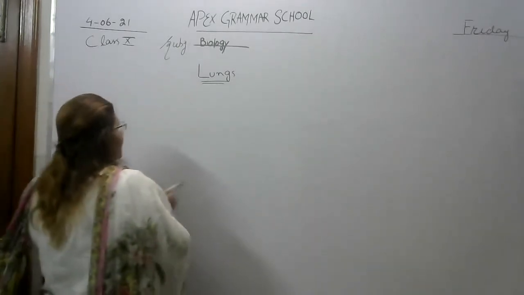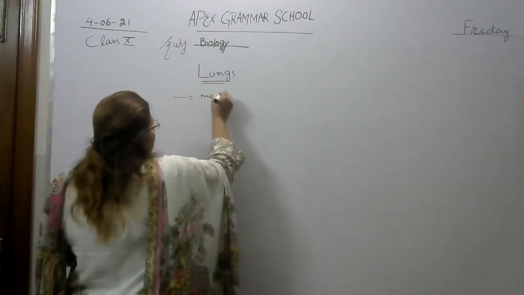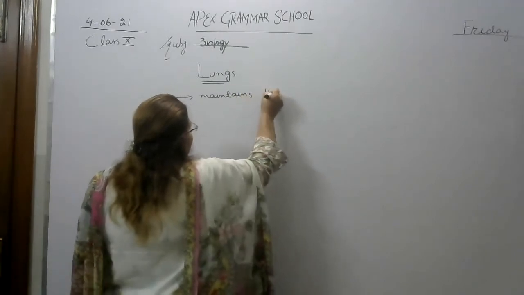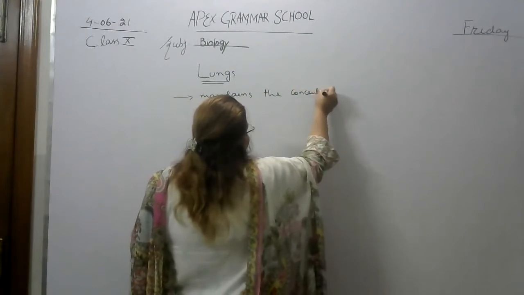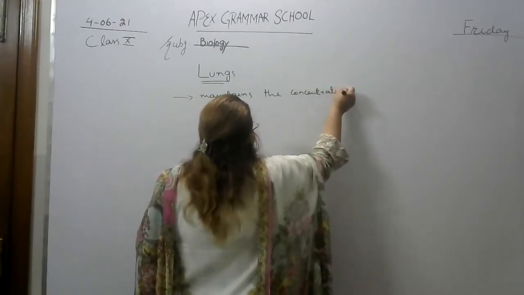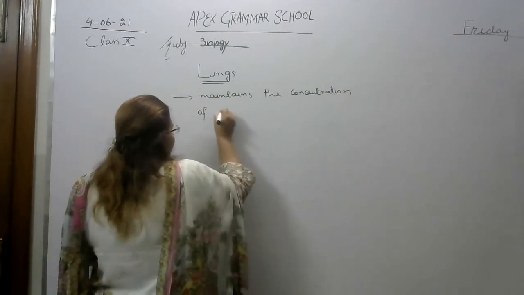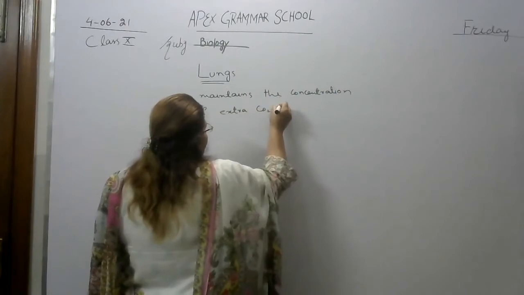So what is the important function of lungs? Lungs maintain the concentration of extra carbon dioxide in blood.